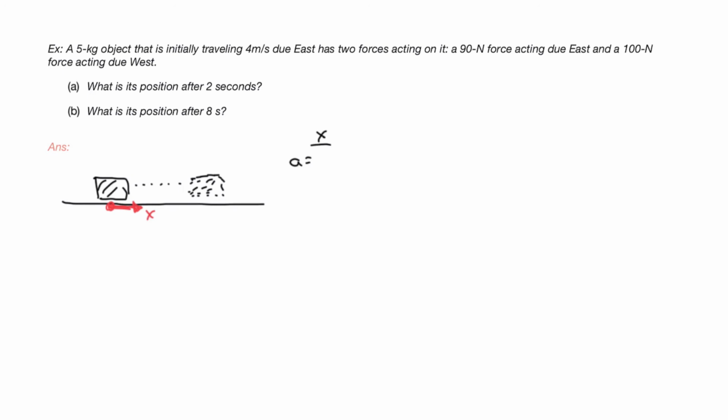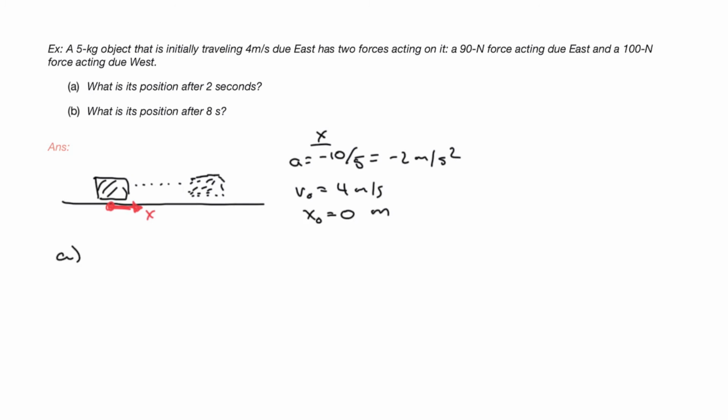We realize that the net force in this case is negative 10 because the west force is 10 newtons stronger than the force to the east, and west is the negative direction. So in this case, our net force is negative 10, and our mass is 5 kilograms, and so we get an acceleration of negative 2 meters per second squared. Our initial velocity is positive 4 because it was moving to the east at 4 meters per second, and we chose our origin so that x naught equals 0.